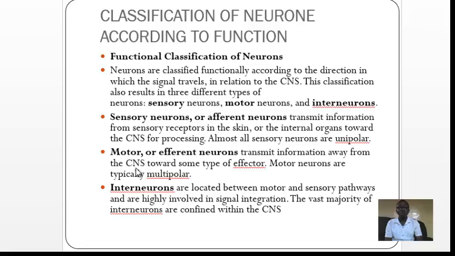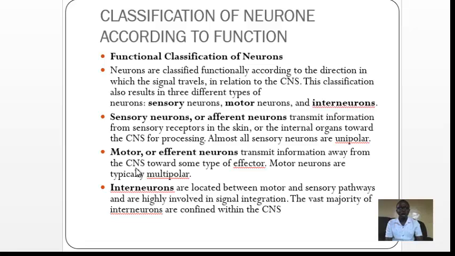Information already processed in the central nervous system is transmitted through the efferent neuron to the effector in order to provide the response.